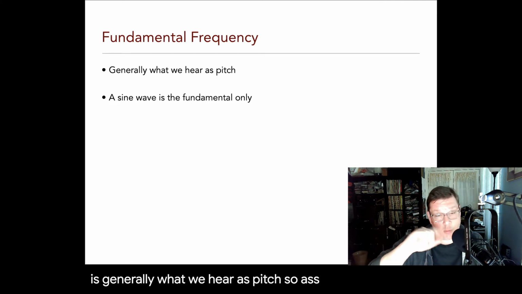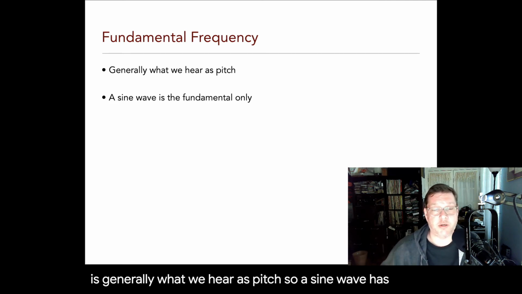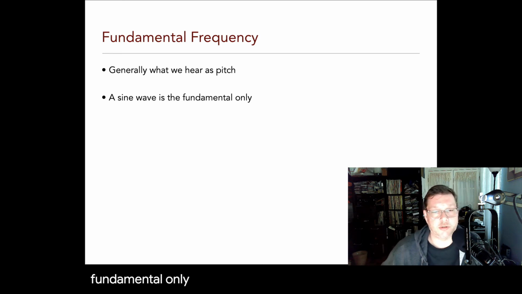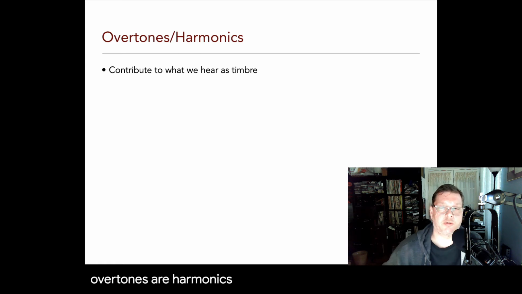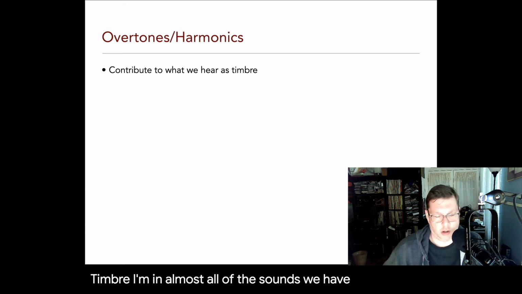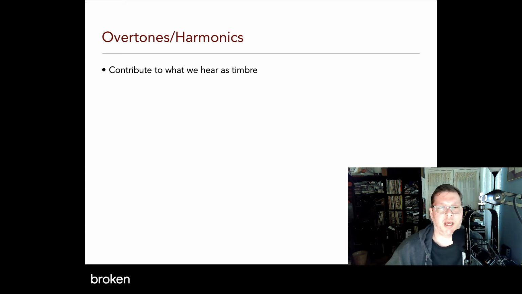So a sine wave has fundamental only, so we don't hear any overtones. But overtones or harmonics contribute to what we hear as the timbre. And almost all of the sounds we hear can be broken down into components of other frequencies.